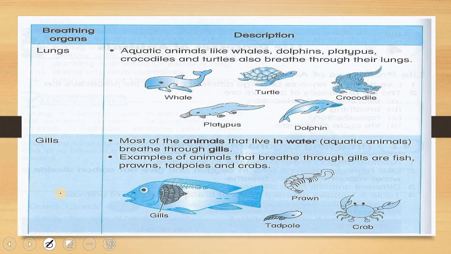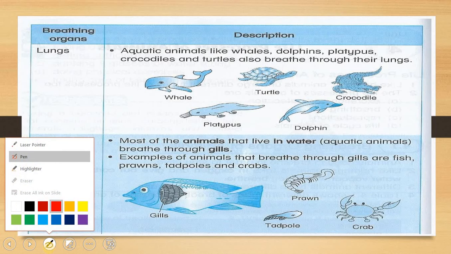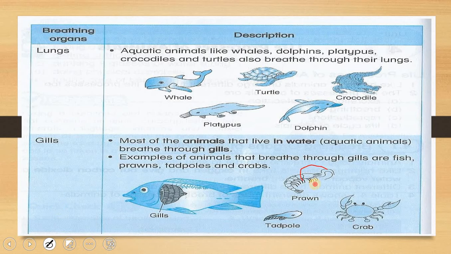Other than fish, we also have prawns. They breathe through gills. If you ever eat prawn and you open up their head, you can actually see their gills in this area. Okay, we also have tadpole.